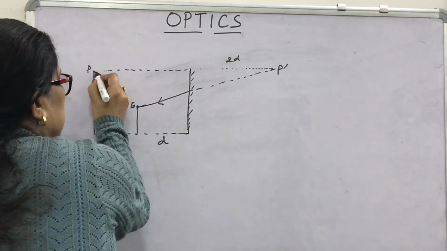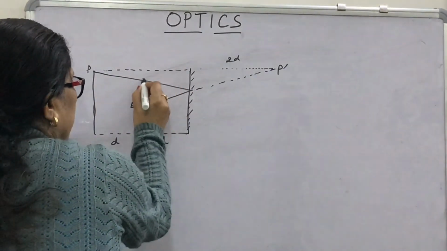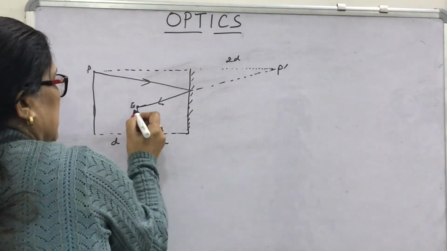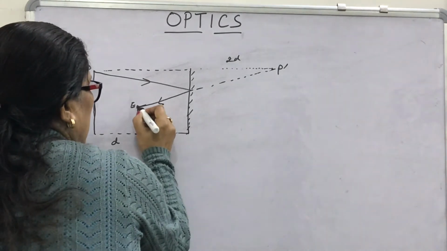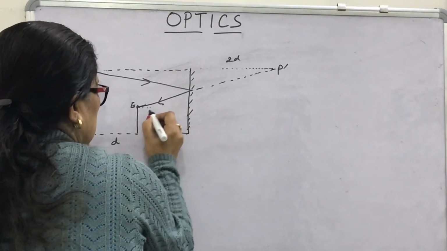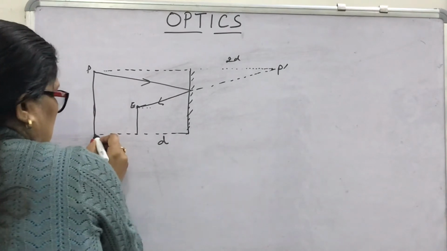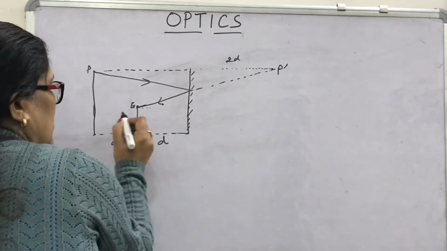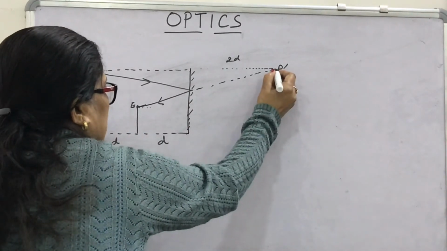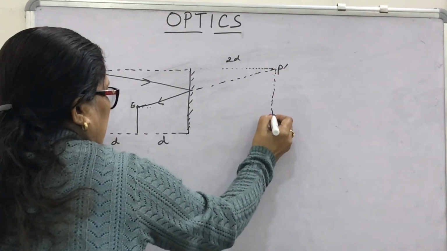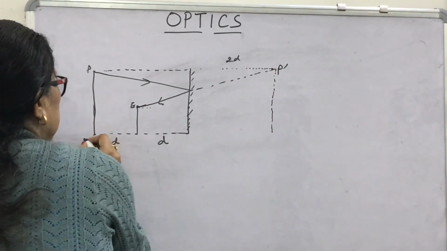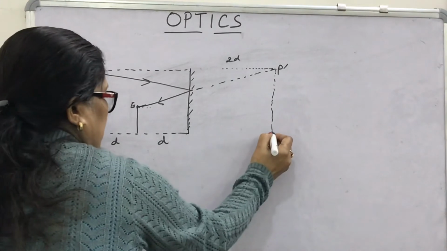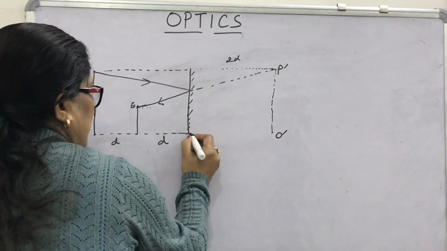In fact, the ray is coming from P and reflected here like this. Now from the lowest point of the wall, what will you find? Suppose the lowest point is O, here it will be O'.